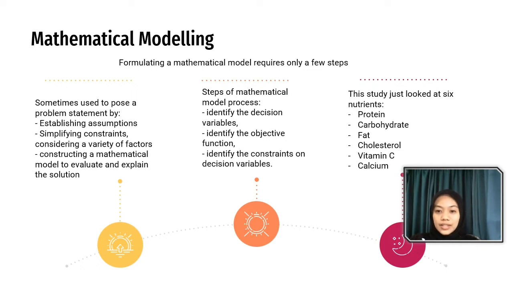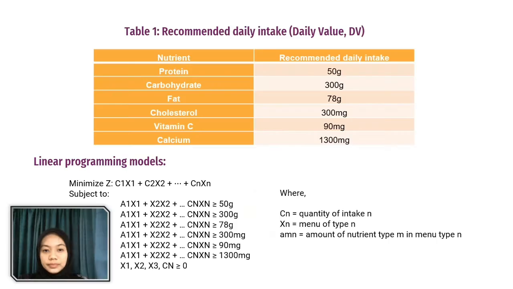This study looked at 6 nutrients, which are protein, carbohydrate, fat, cholesterol, vitamin C, and calcium. Then the formulated constraints are subject to the recommended daily intake in Table 1 for the following nutrients. Here is the recommended daily intake of the nutrients in a meal: protein, carbohydrate, fat, cholesterol, vitamin C, and calcium, and they are the